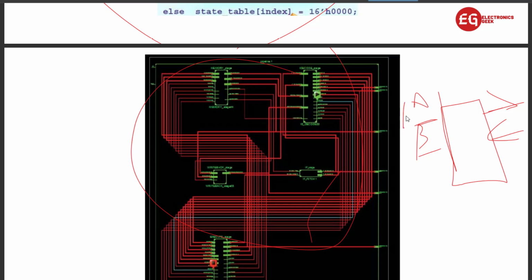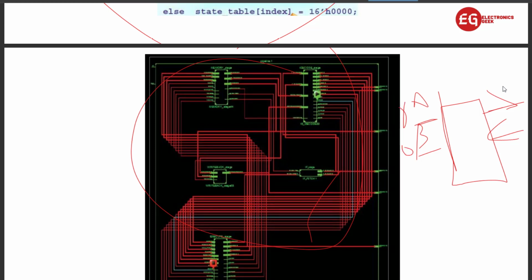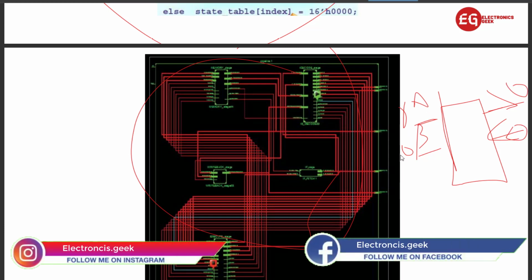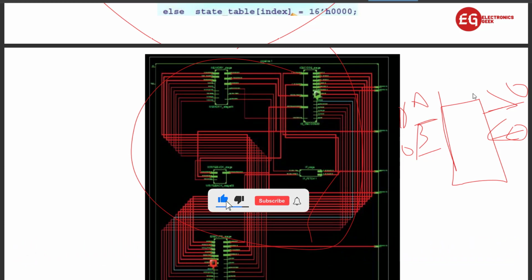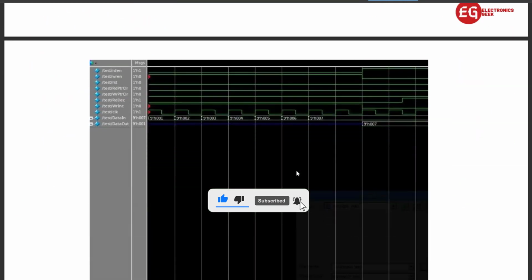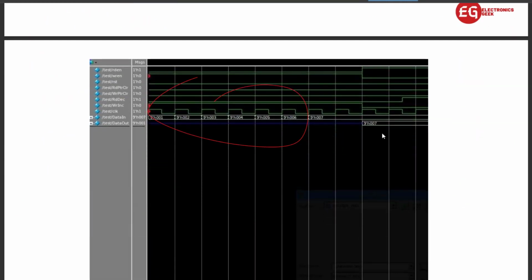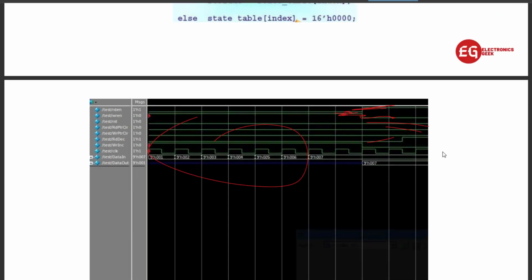If you are giving here 0 0, then the sum should be 0 and carry should be 0. So like this we will give the input 0 1 and 1 0, so that we get the output or not, we will see with the help of the waveforms. So these are the waveforms you can see. We just take an example: this upper one is high, this is low, and this lower one is high and this lower one is low.